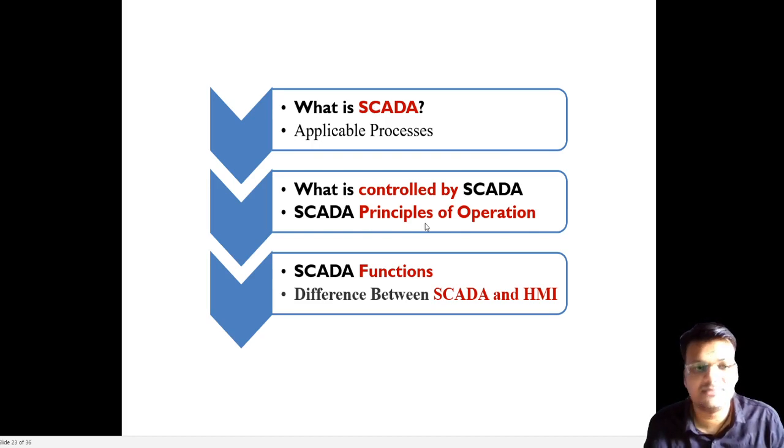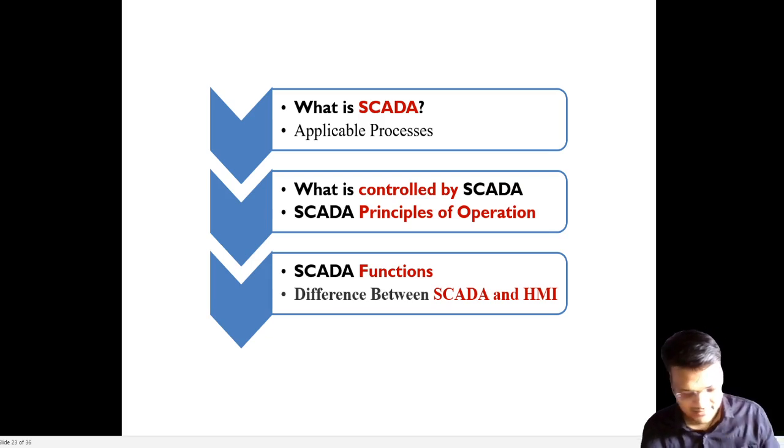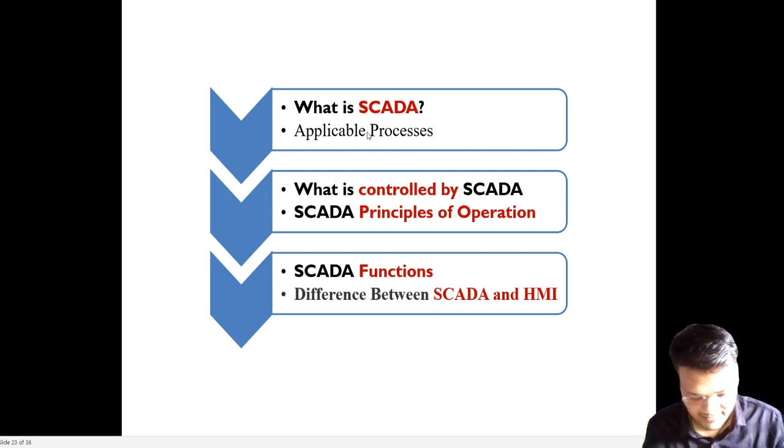And what does principle of operation mean? Suppose there is wireless communication, what devices are used comes under the principle of operation of SCADA, and what functions SCADA performs, and the difference between SCADA and HMI. Many of us think that SCADA and HMI are the same. So there is a little bit of difference between SCADA and HMI. Then the SCADA unit will be completed. Regular control operation based on collected data at the center. It is a little bit also correct. So we will see one by one what is SCADA.